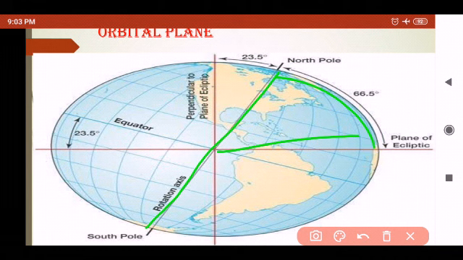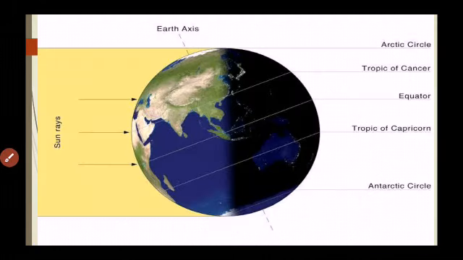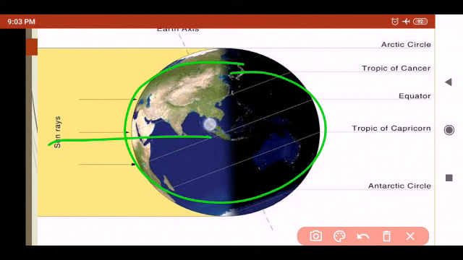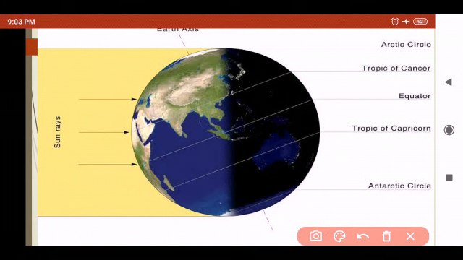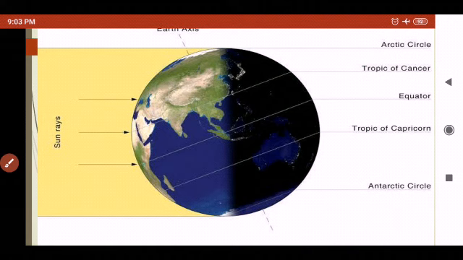Now students, you know that the earth receives light from the sun, and due to the spherical shape of the earth, only half of the portion of the earth gets light from the sun at a time. So at the same time, the whole part of the earth is not receiving sunlight. The part of the earth which is facing towards the sun, only that part is getting the light, the other is dark.